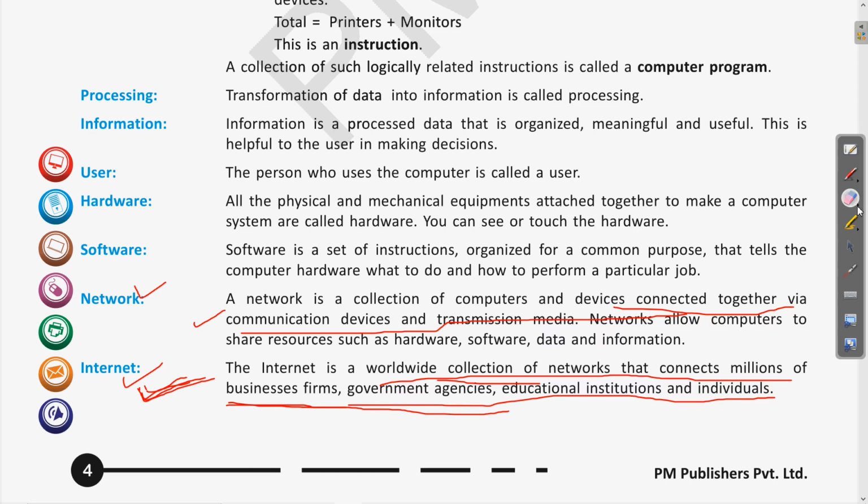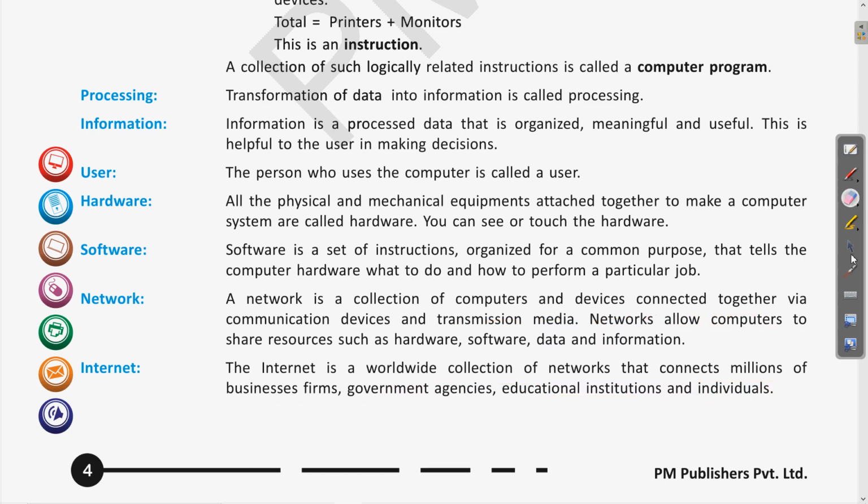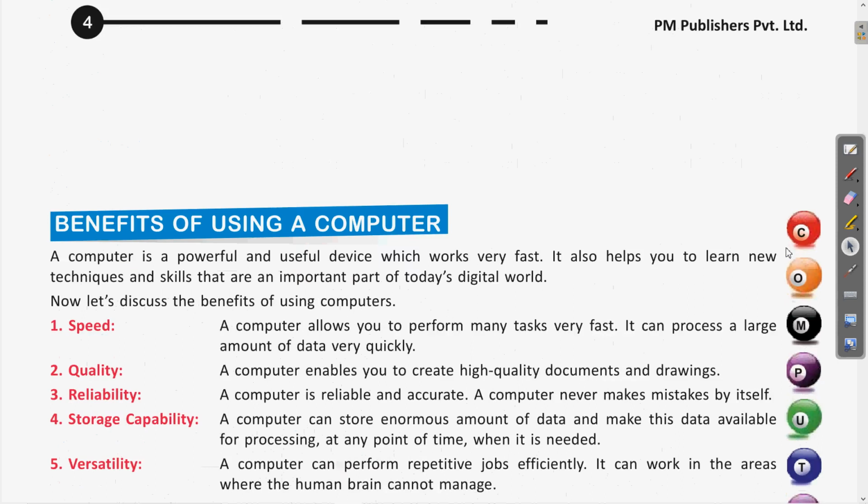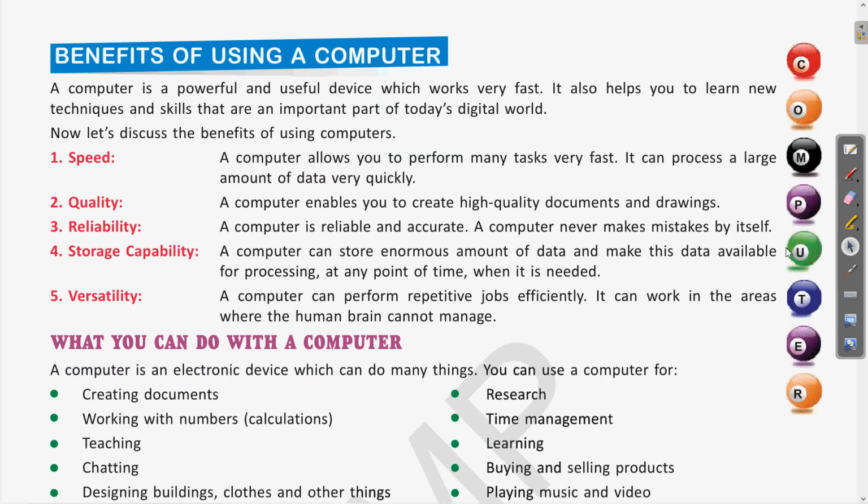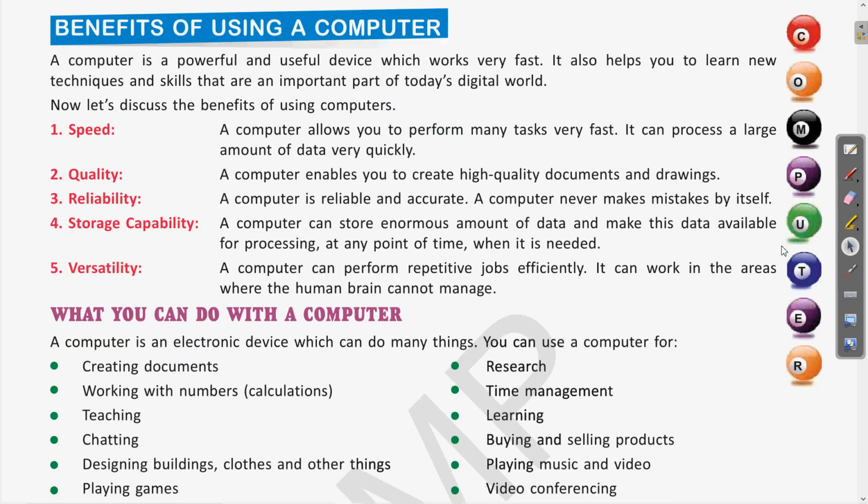Now we will see further. We'll see now what are the benefits of using a computer. Before this we have seen the different terms: what is data, information and processing. Now we will see the different benefits of using a computer. So let us read.